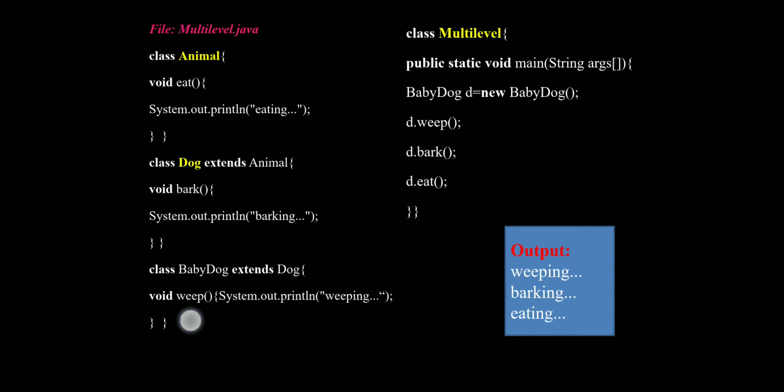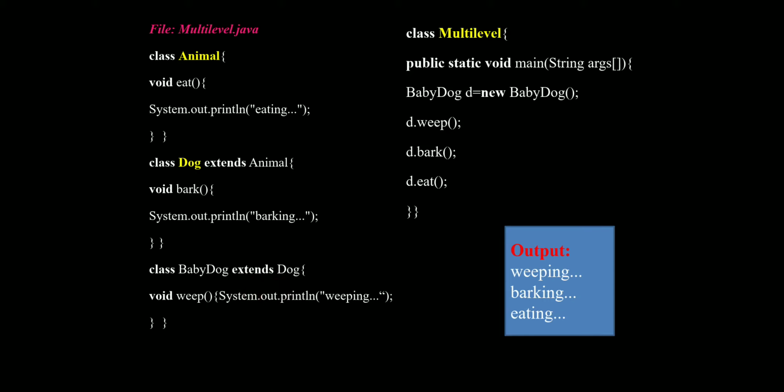Again, the third class is the BabyDog class, which extends Dog. It means the BabyDog class has the same functionalities acquired from the Dog class with the extends keyword.